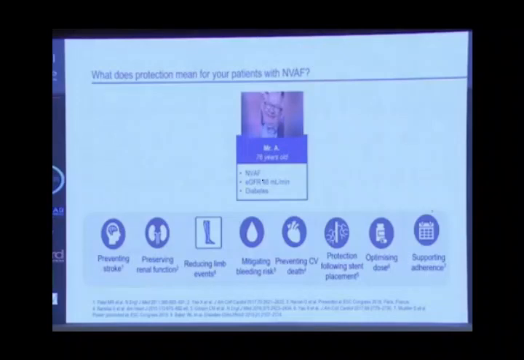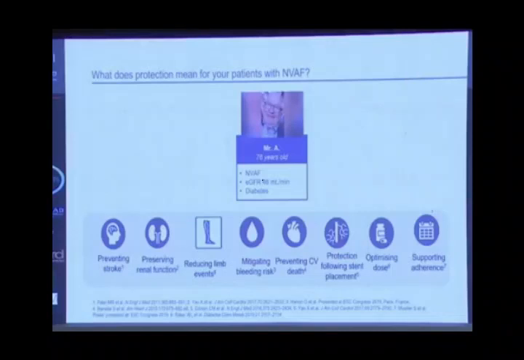So in conclusion, the patient has comorbidities and has non-valvular atrial fibrillation. What about a patient with diabetes and NOACs? We can use NOACs, especially rivaroxaban I'm talking about. It will prevent stroke, preserve renal function, reduce limb amputation, and mitigate the bleeding risk. It will also prevent cardiovascular death, protect following stent placement, and optimize the dose because it's used only once, also supporting the adherence of the patient, which is all important.